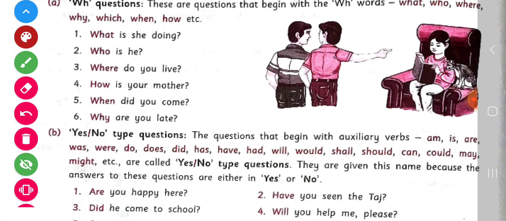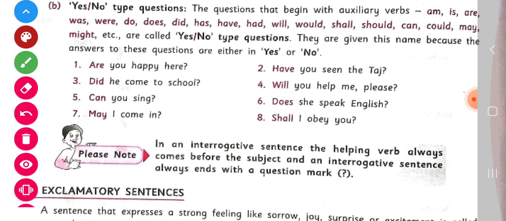So let's know about the examples. The very first example is, are you happy here? Now children, when you are asked this, are you happy? Then you will reply, yes, I am happy. Or you will reply, no. It means the sentence is yes no type.